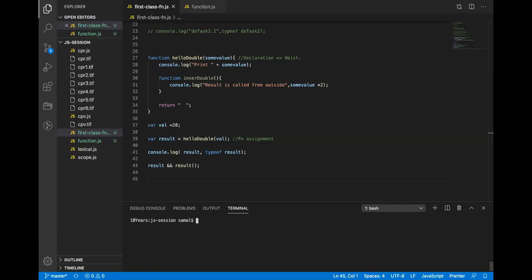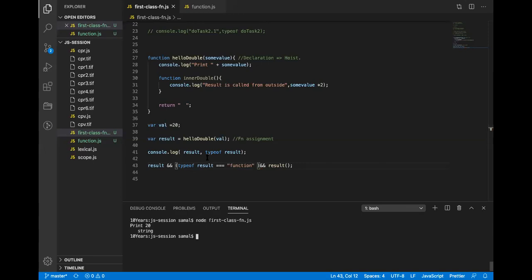There is one more condition which I showed you. We add one more and we say typeof result is function. I'm wrapping this inside, so it is taking preference.